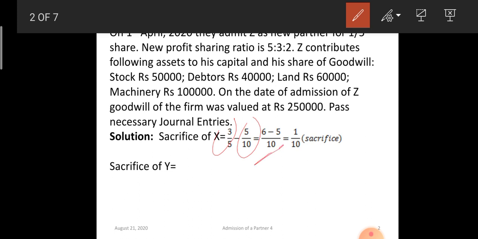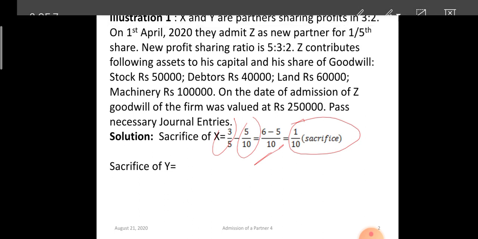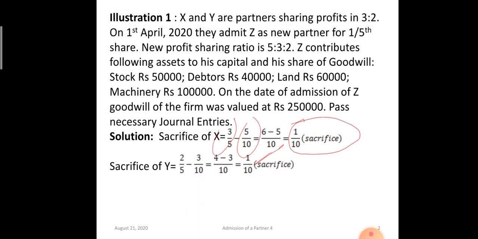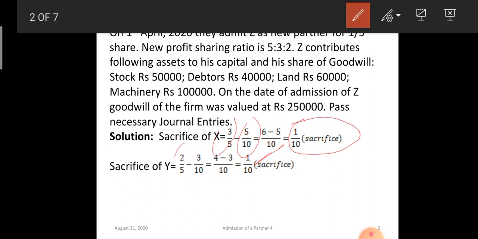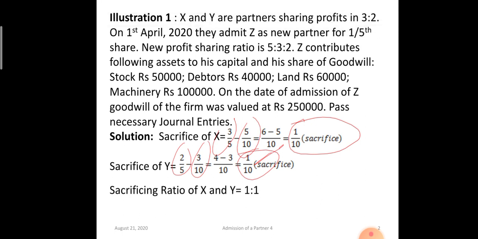When we solve, we get that X is sacrificing 1/10 share. In case of Y, old share is 2 by 5 minus new share 3 by 10. So his sacrifice is also 1 by 10. That means the sacrificing ratio of X and Y is 1:1.